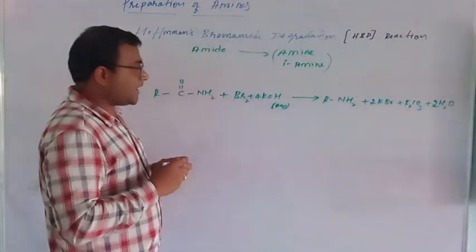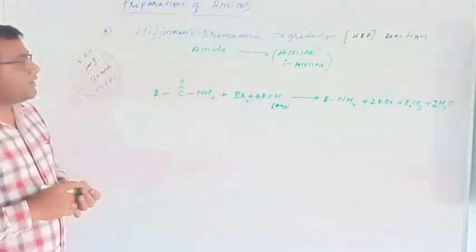So this reaction is called the Hofmann bromamide degradation.